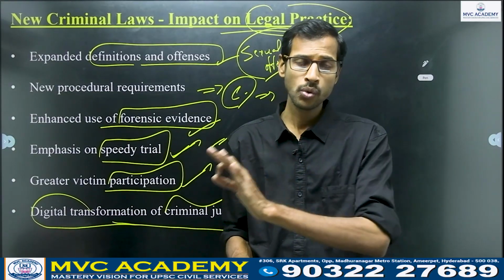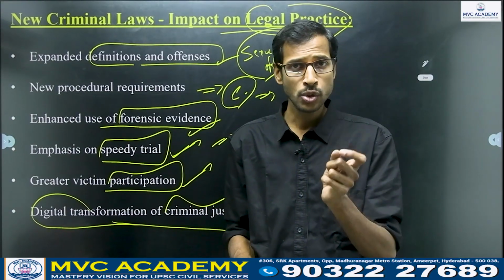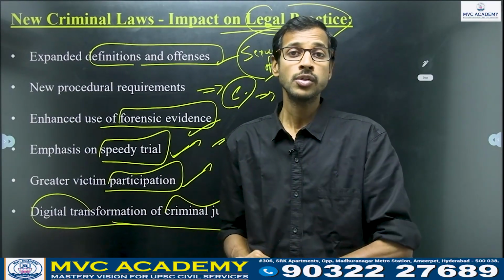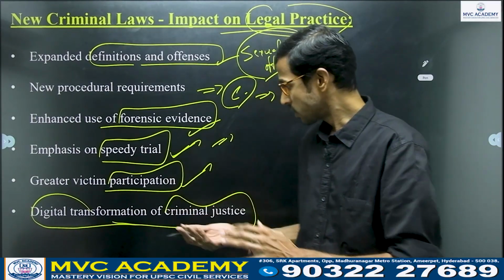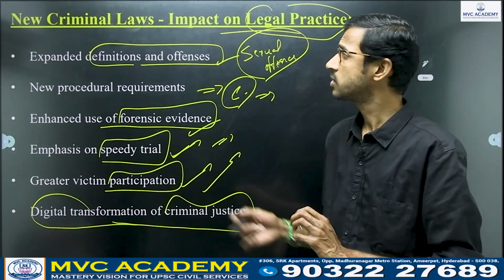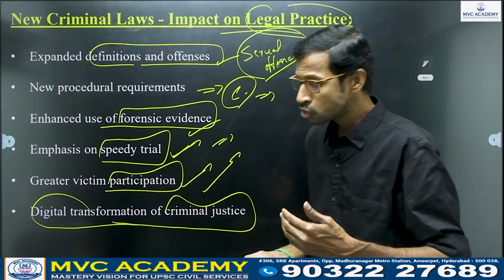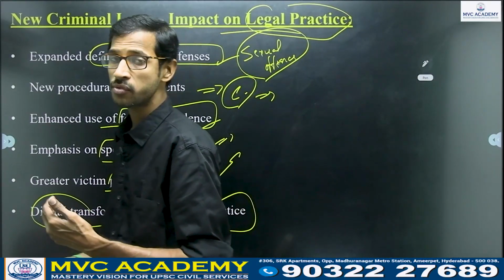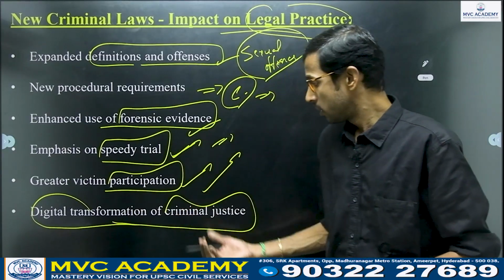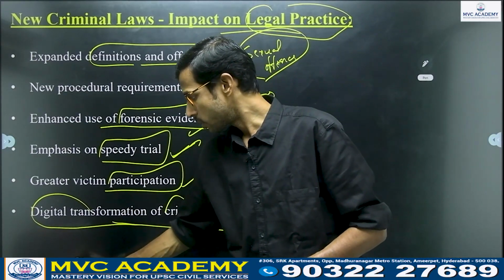So the issues have transformed into digital threats, digital security issues, and cyber crimes, and for those we are using this technology. That is the main important thing, and also for speedy trial we have been using these digital transformation techniques.